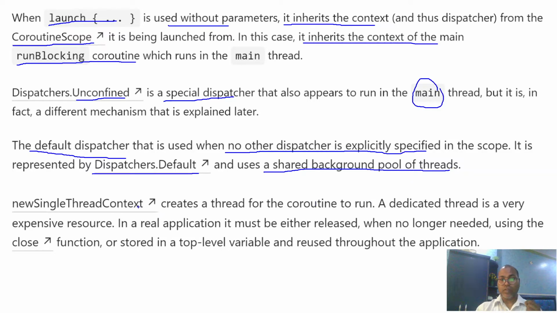Sometimes you can also use your own context, like here. Creating a thread for a coroutine to run on a dedicated thread is very expensive. So in a real application, you must release it whenever your task is completed. So these are dedicated threads, but there are some scenarios where we need our coroutine to run in a specific context. Then you can pass it.